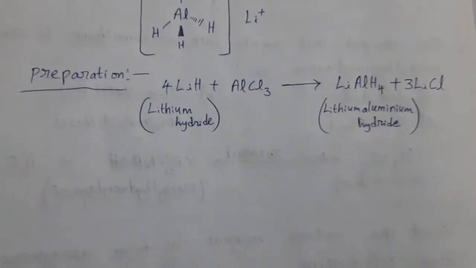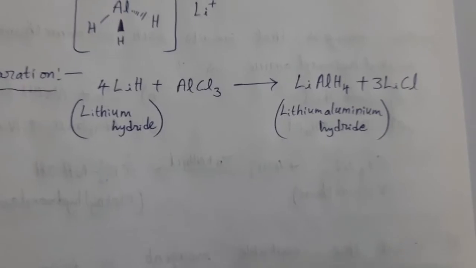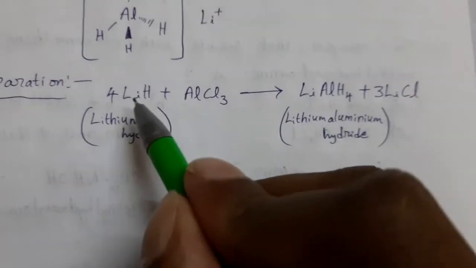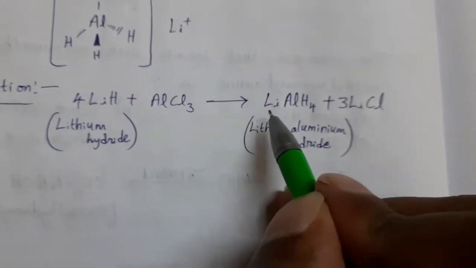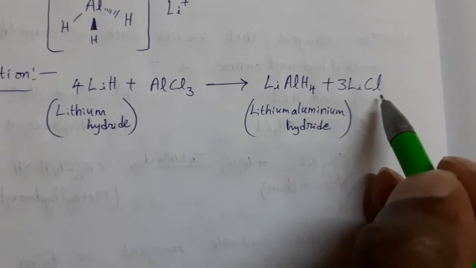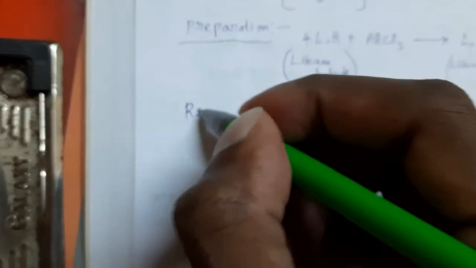So the reaction between lithium hydride LiH and aluminum chloride gives rise to LiAlH4: 4 LiH plus AlCl3 gives rise to LiAlH4 plus 3 LiCl. This is lithium chloride.